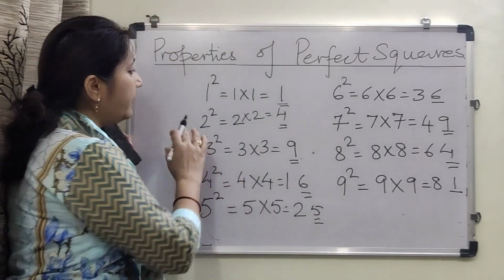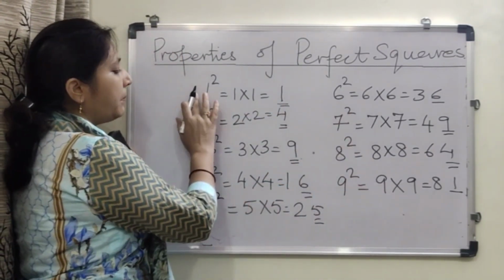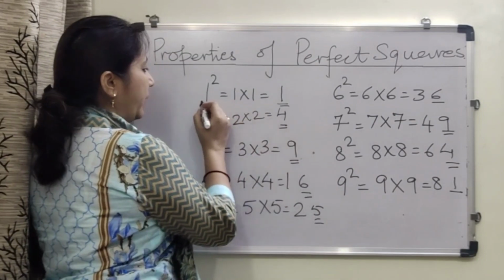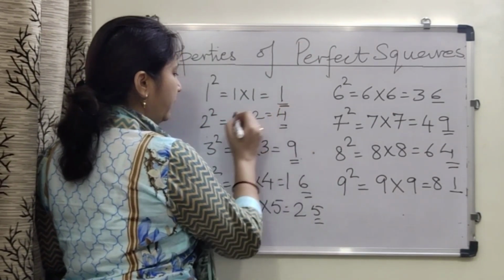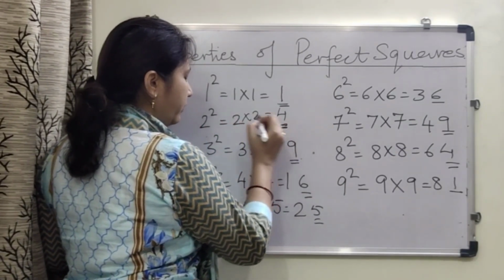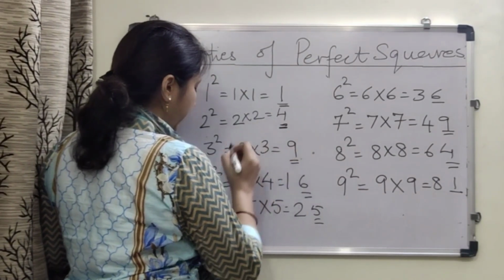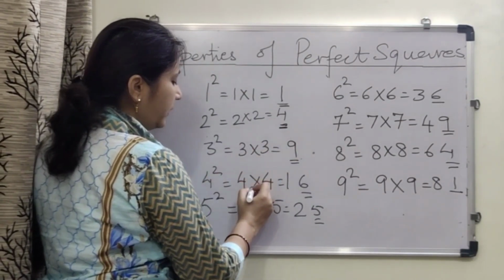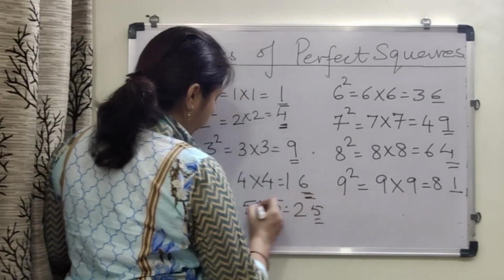Now just look at this pattern where I have written squares from number 1 to 9. Square of 1 is 1 into 1, the unit digit is 1. Square of 2 is 2 into 2, that is 4, unit digit 4. Square of 3, 3 into 3, that is 9. Square of 4 is 4 into 4, that is 16, so unit digit is 6.